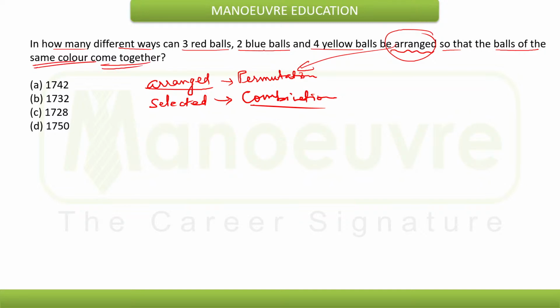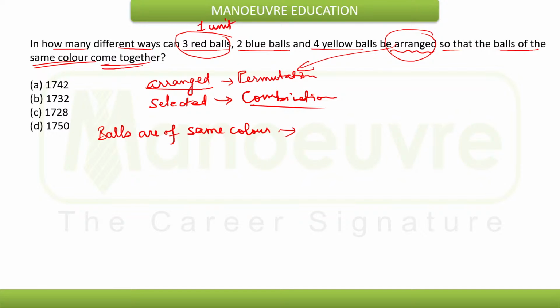Balls of the same color come together. So we can consider these 3 red balls as one unit.